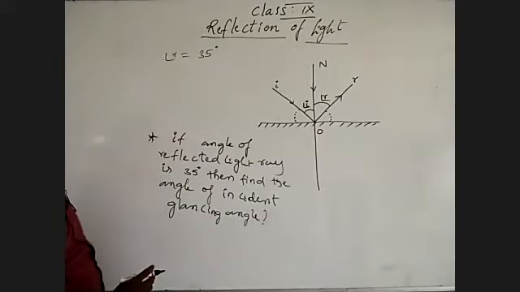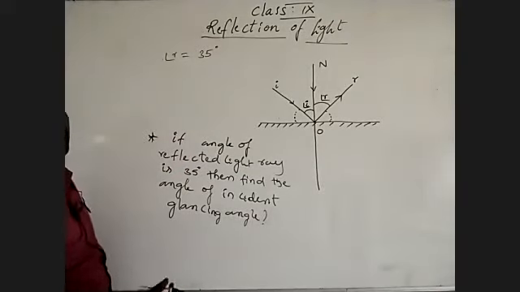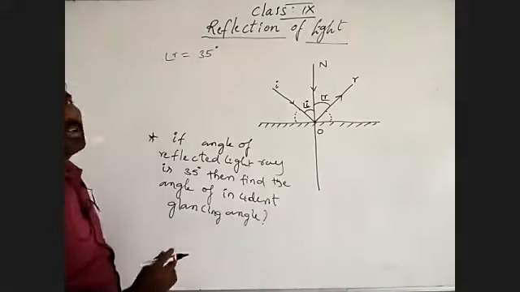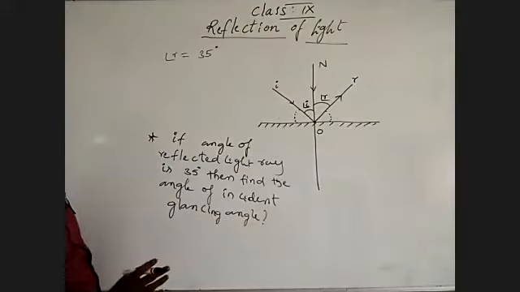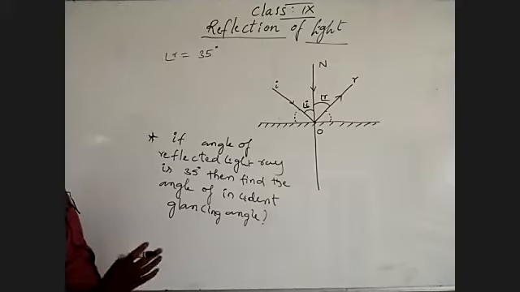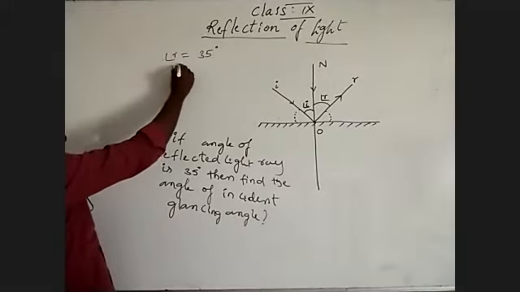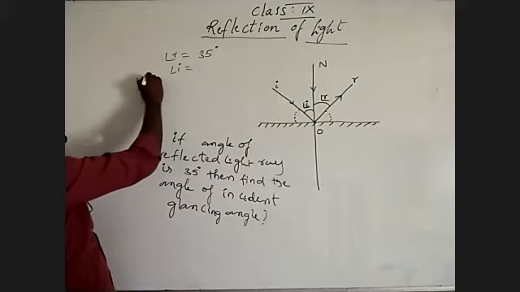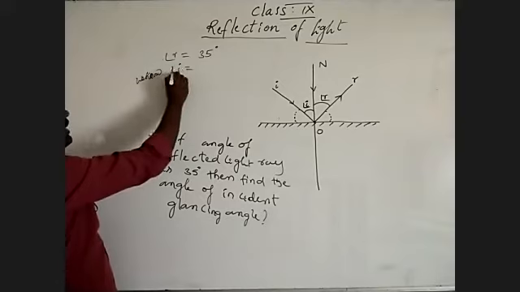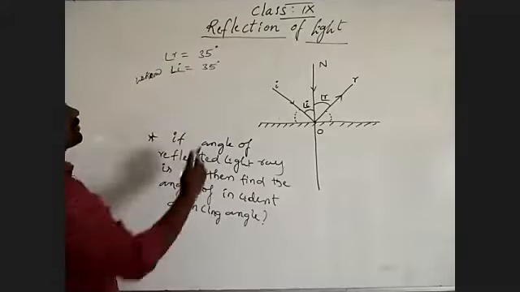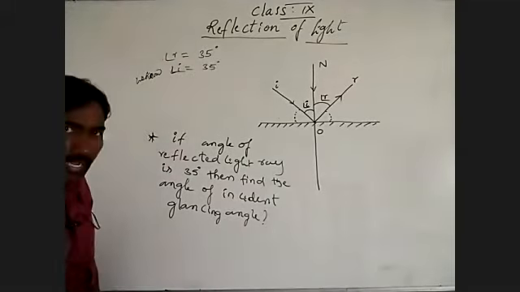We already know the first law of reflection: the angle of the incident light ray is equal to the angle of the reflected light ray. If angle R is 35, then angle I is also 35 degrees from the first law of reflection.